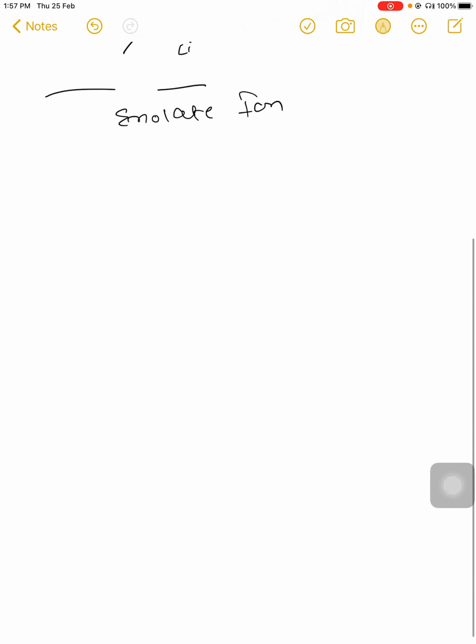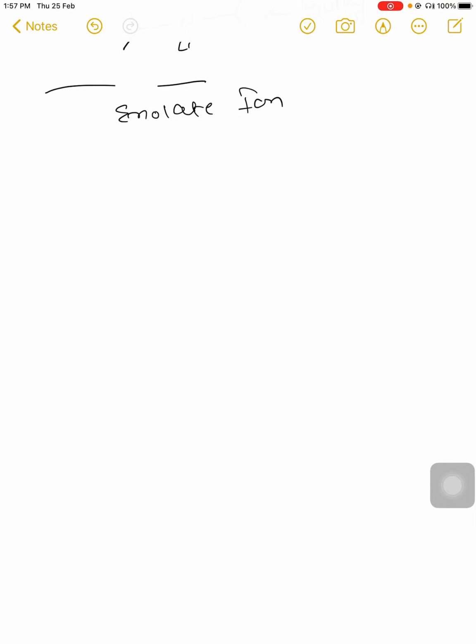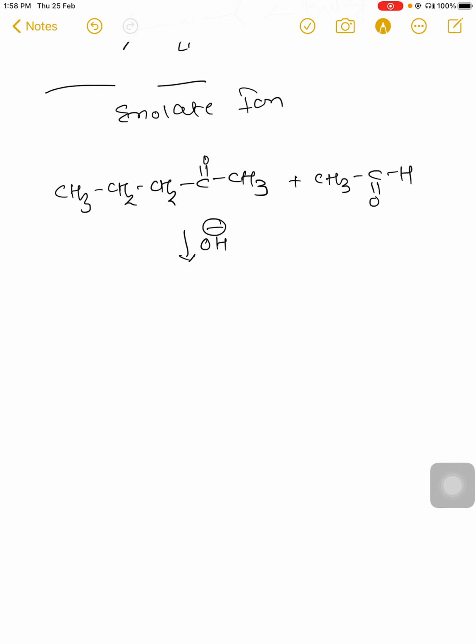If we compare with the aldol condensation reaction discussed in our earlier lecture, suppose we have two different aldehydes or carbonyl compounds: CH3CH2CH2C=O CH3, for example, and acetaldehyde. Now if we react this with OH minus, which is also a small base, this base will abstract the proton.